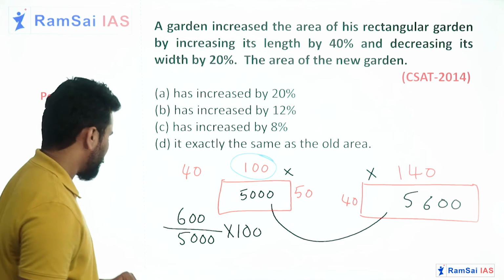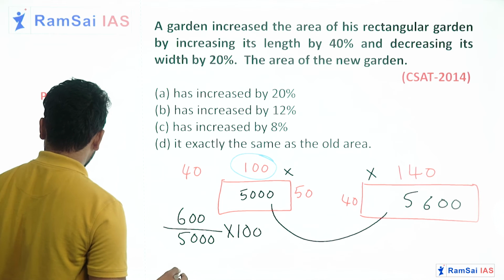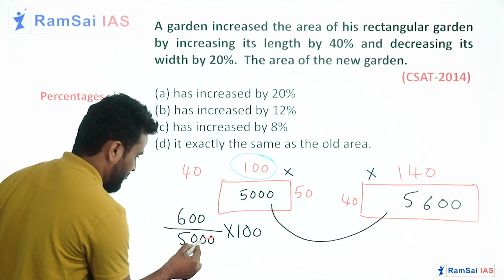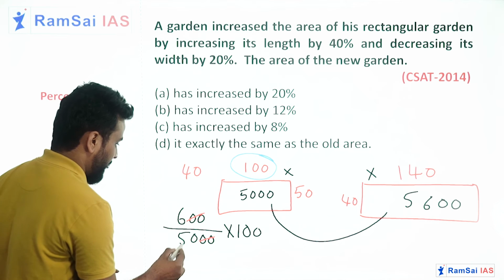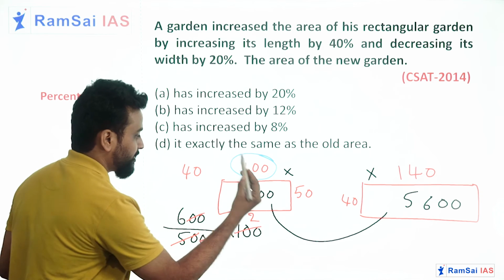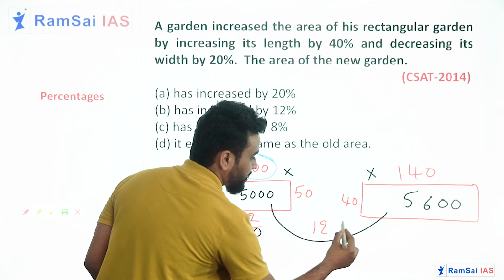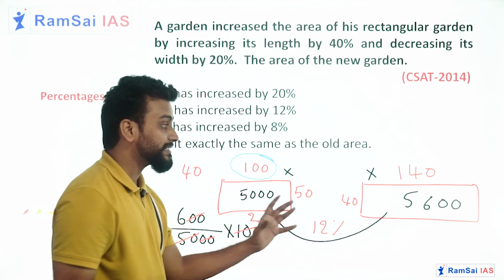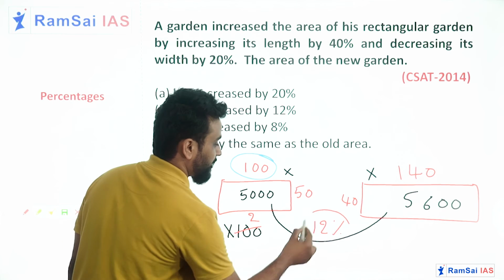So I'll do one thing, I'll cancel the 2 zeros here and the 2 zeros here. 5 2s are 10, so 6 into 2, 12%. So the new garden's area is increased by 12%.